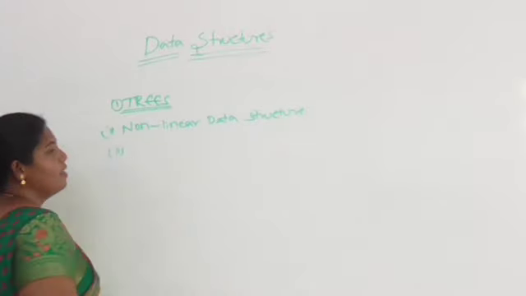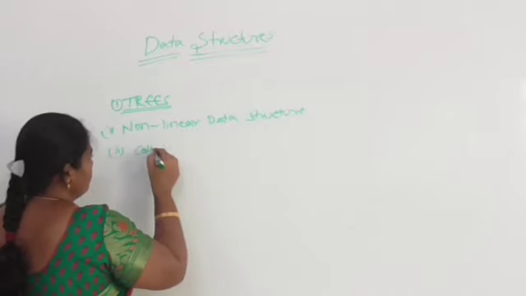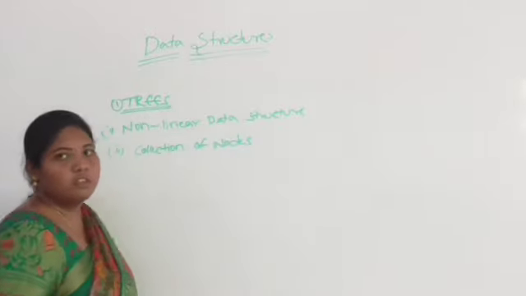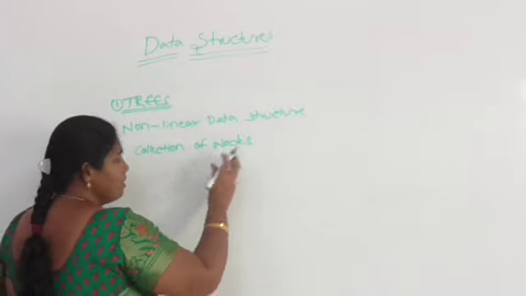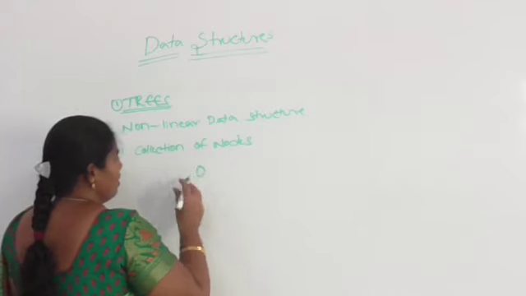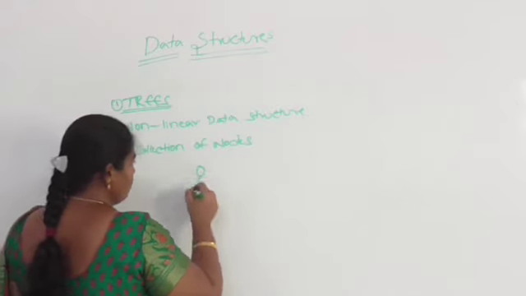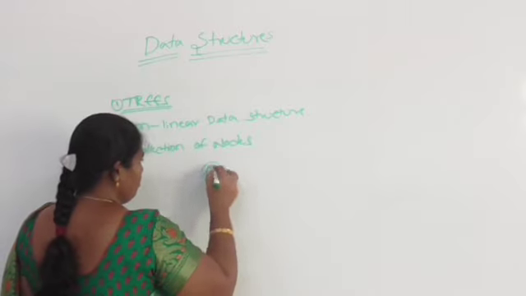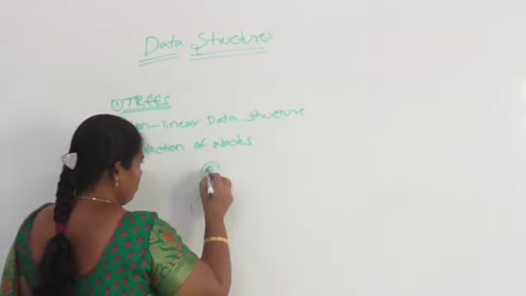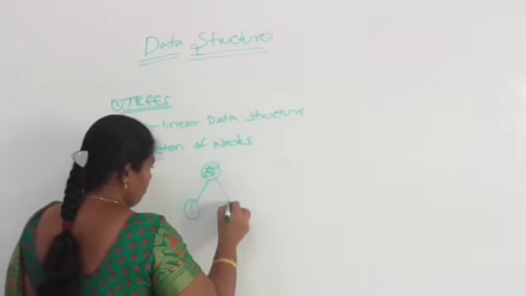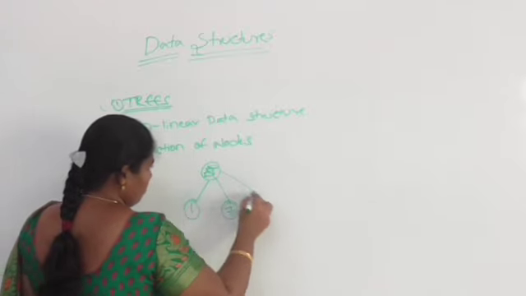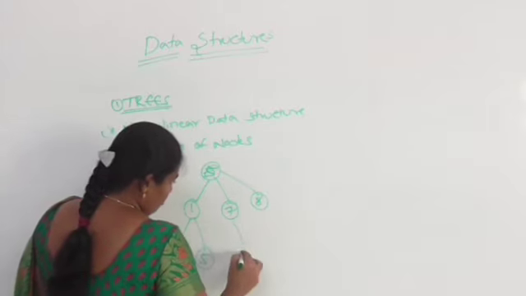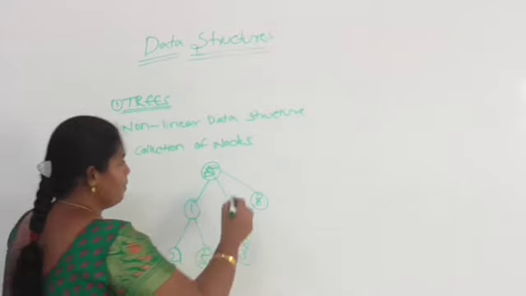Definition of tree: a collection of nodes to form a hierarchical representation, meaning having multiple levels. This is the graphical representation of a tree.